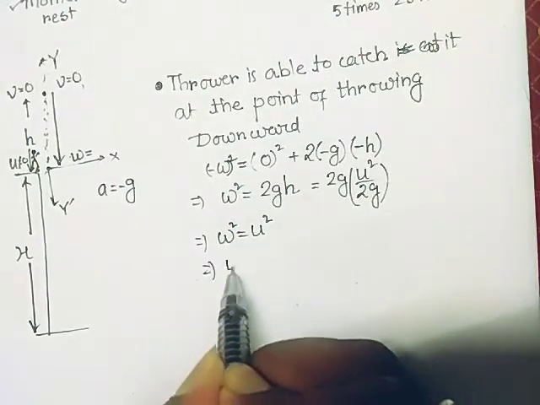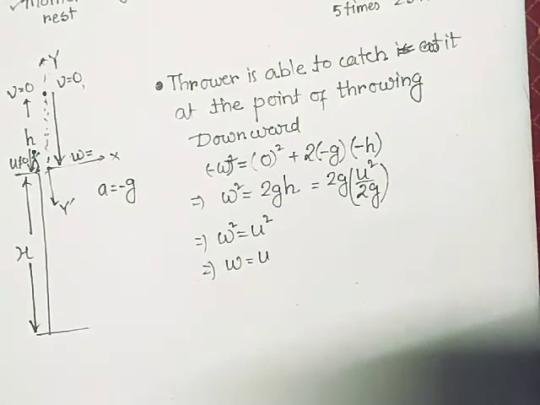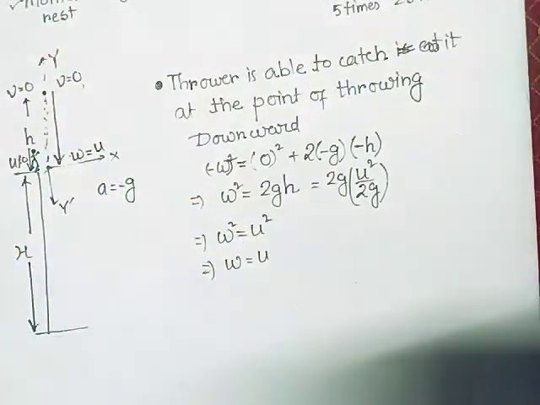If I take the positive values, then numerically w is equal to u. So the velocity with which the thrower catches it is u. It is caught with the same velocity.